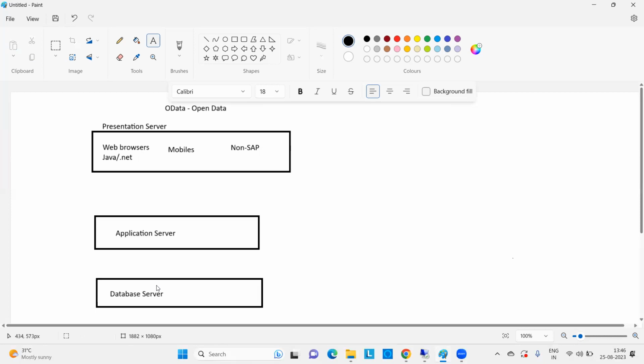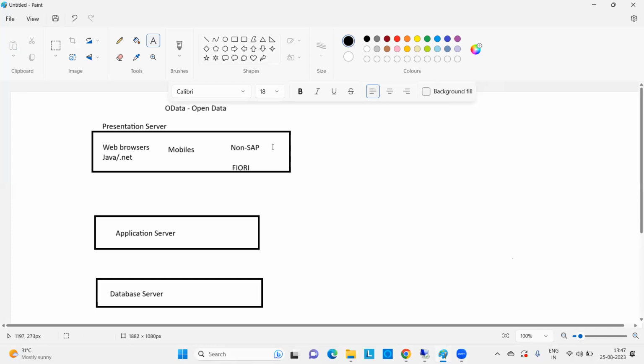Now we need to communicate from this presentation server to our SAP system. The presentation server may be SAP or non-SAP also. If you come to SAP, we have some more options like Fiori. These are all graphical designers, so if you want to display the data in a graphical manner, we will go for Fiori.